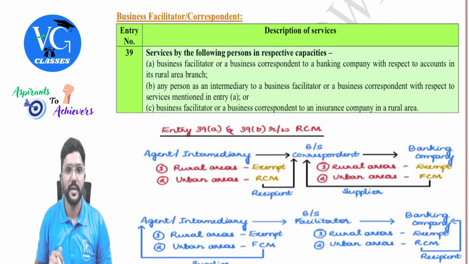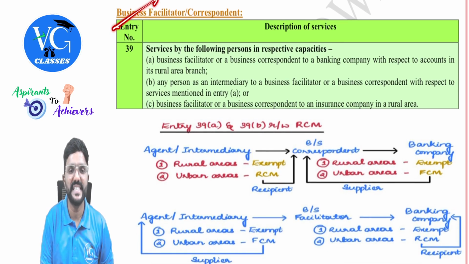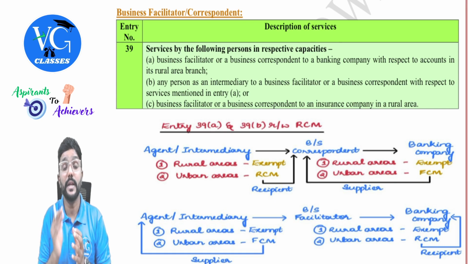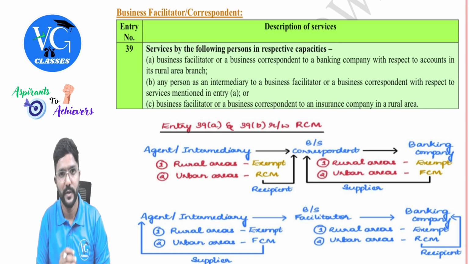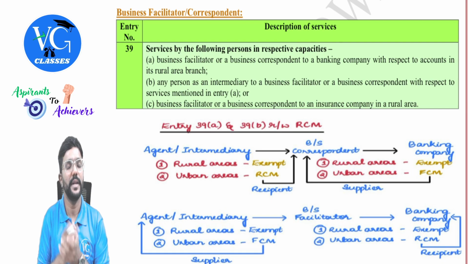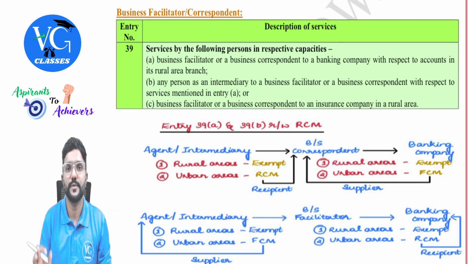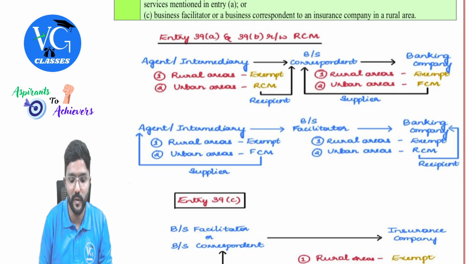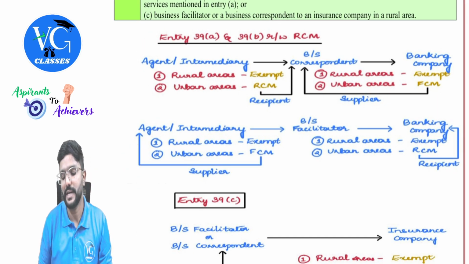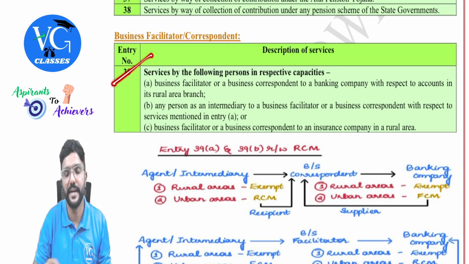Next, services provided by a business facilitator or correspondent or the agent appointed by them to a banking company or even insurance companies is exempt here. But it also has some connection to RCM. So be attentive. I will try to connect to RCM also here through the charts. But before that, let us go through the entry first.